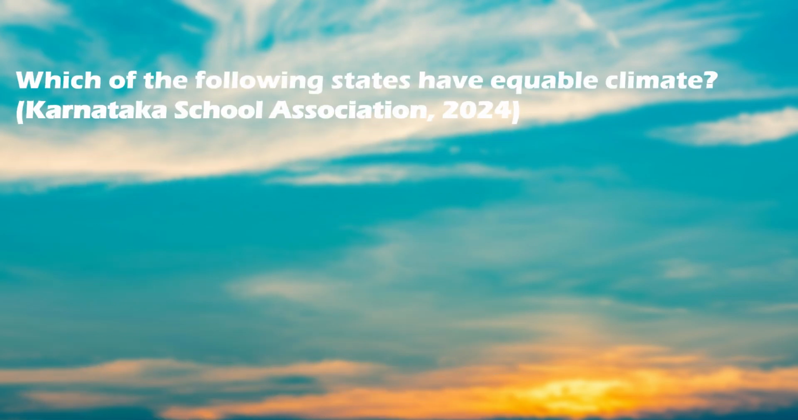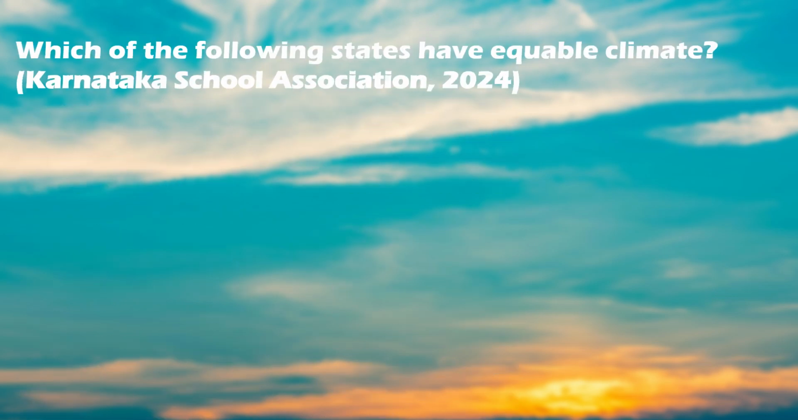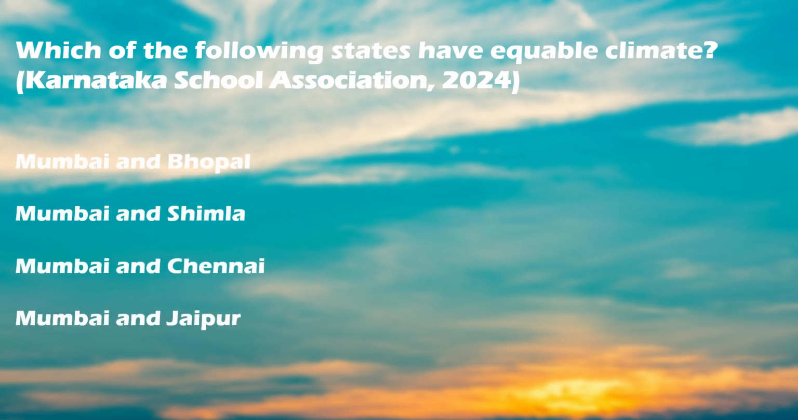The next question is, which of the following states have equable climate? The options are Mumbai and Bhopal, Mumbai and Shimla, Mumbai and Chennai, Mumbai and Jaipur. And your correct option is Mumbai and Chennai, because both of these places lie on coastal regions and hence experience the moderating influence of the sea, which results in a low annual range of temperature, which means during the summer the temperature would not be too high and during winter the temperature would not be too low.